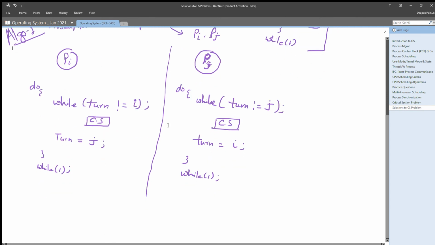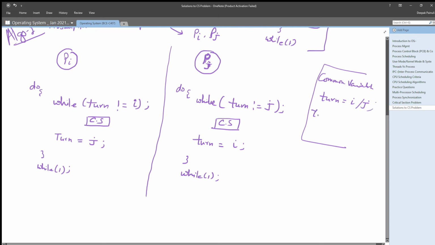Okay, so this is algorithm 1, the first algorithm given by Peterson, where they are using only one integer variable, or common variable, which is called turn, right? It will have either value i or j.